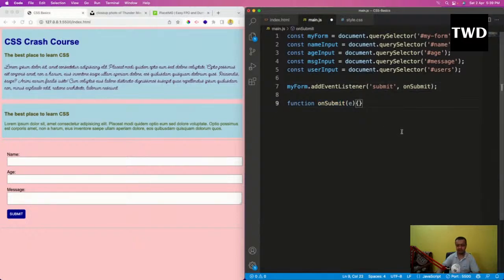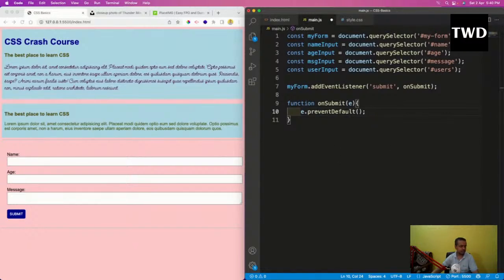Okay, e will come, and e.preventDefault. As I've told you, by default whenever we click on the submit button, it refreshes the page. That is a PHP thing that is not liked by JavaScript. So that's why we have to stop that functionally, and that's why we do e.preventDefault.